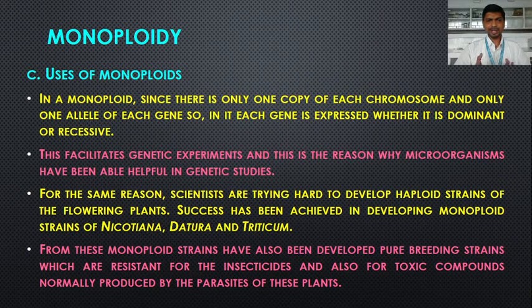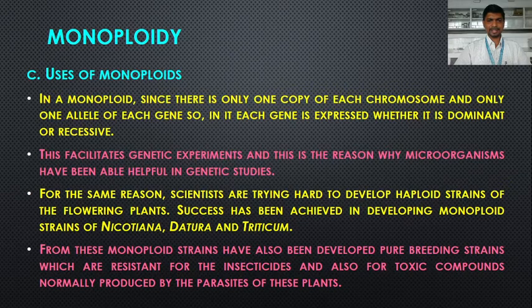So when the recessive allele is present, it gets expressed. There is no dominant allele for the particular gene to suppress it. There is only one allele of each gene present in the monoploids. So both dominant as well as recessive alleles get expressed in the monoploids. This facilitates genetic experiments, and this is the reason why microorganisms have been helpful in genetic studies.